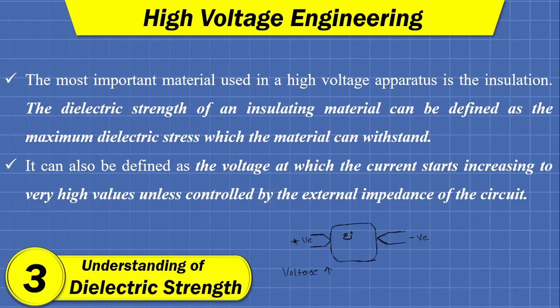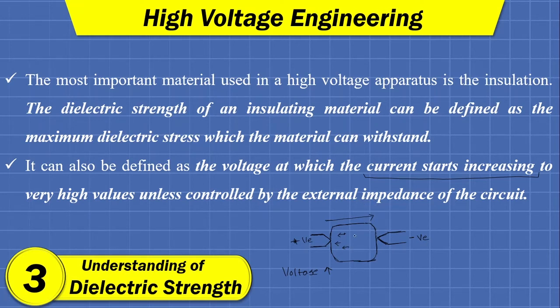The bound electrons in this insulating material will get free, and as the electrons get free, they will be attracted towards the positively charged electrode, and the conventional current will start to flow even in an insulating material. So the ultimate or threshold value of voltage for which the current starts to increase in the insulating material is called the breakdown strength or the dielectric strength of the material.